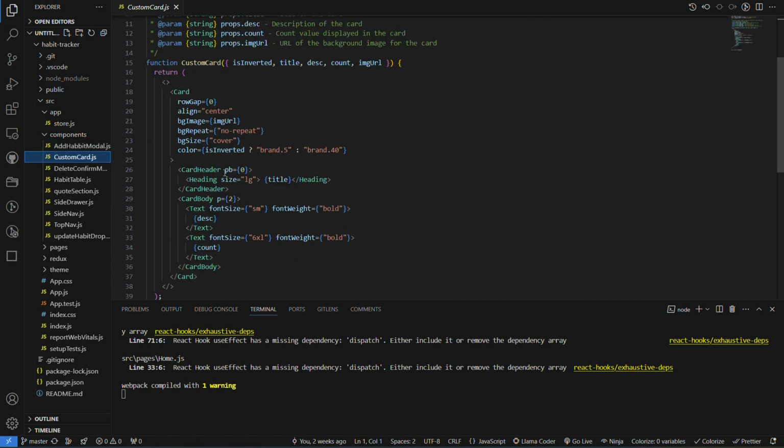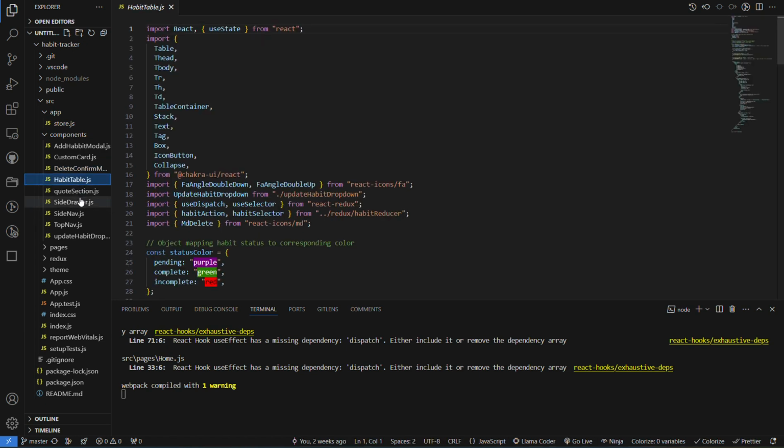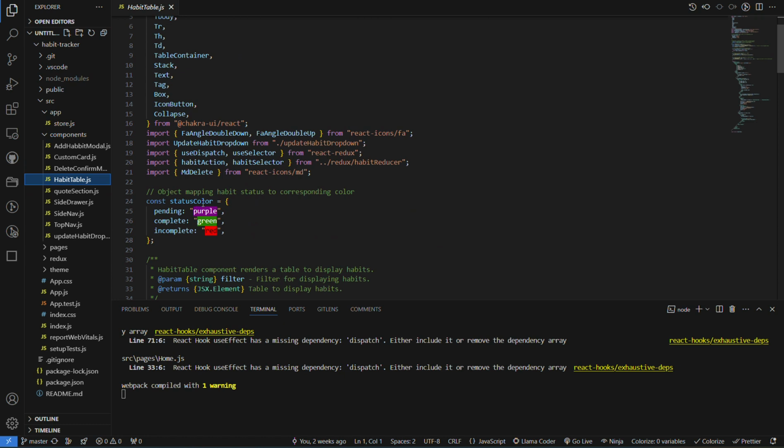Then the custom card component is for the dashboard purposes. Delete confirmation model is again a pop-up window that appears before deleting a habit. Then we have the habit table component, the table that is shown for categorization of habits.